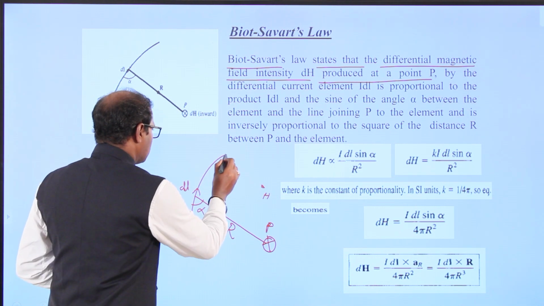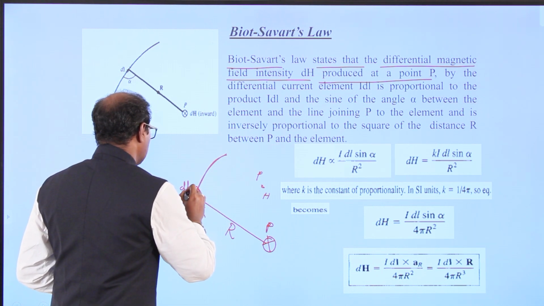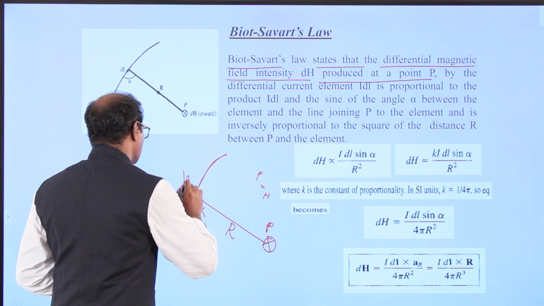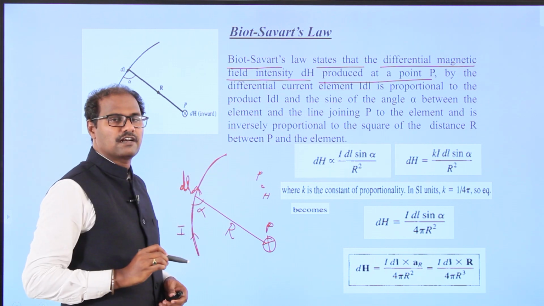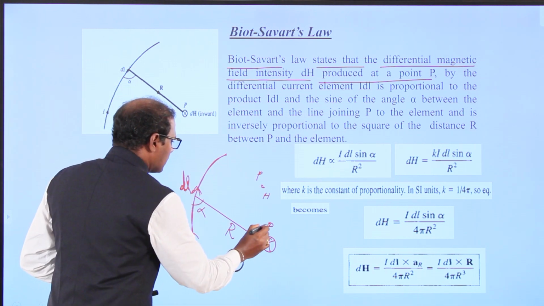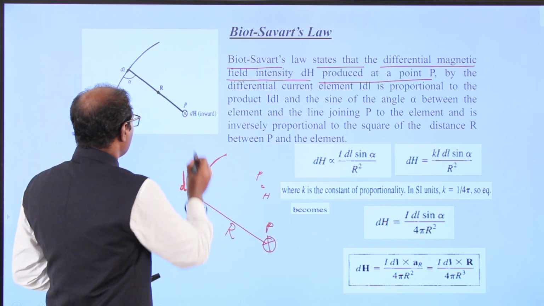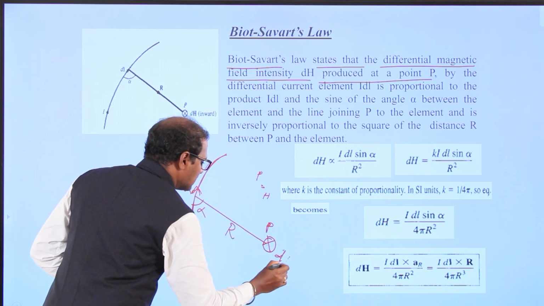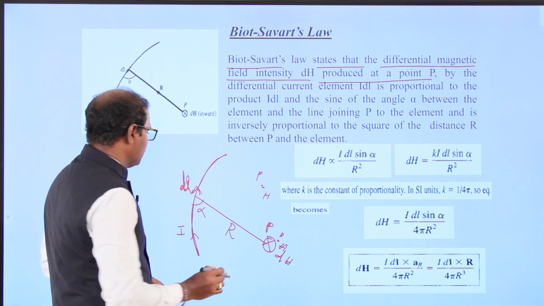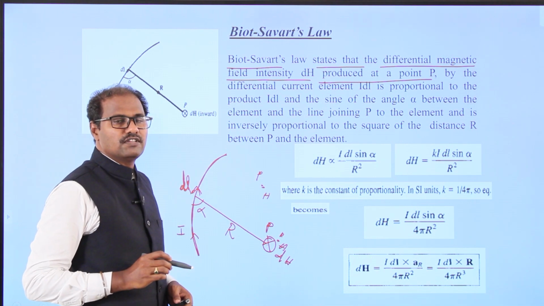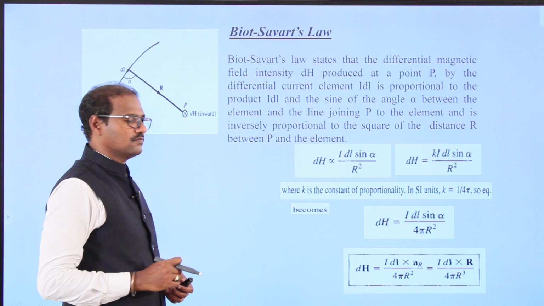So this is one line conductor, and the differential length element is dl. The current is moving in the differential length element, the differential line current. We have to measure the magnetic field intensity at position P. So the differential magnetic field intensity dH is at the distance r.